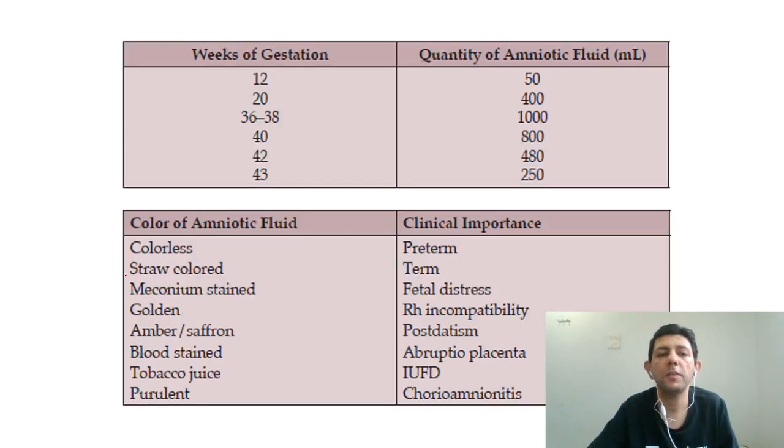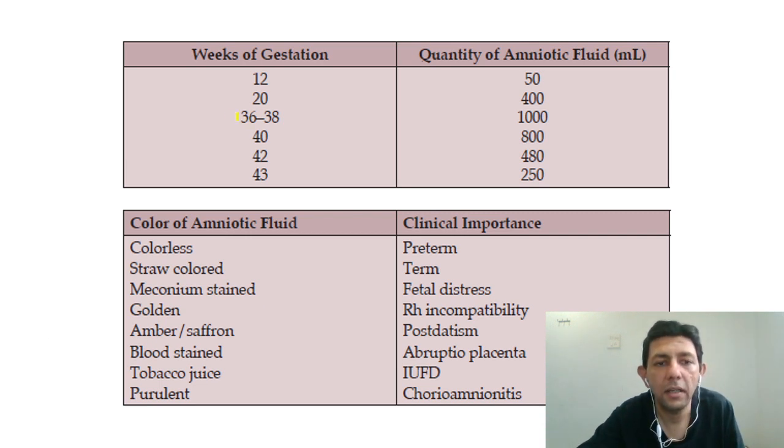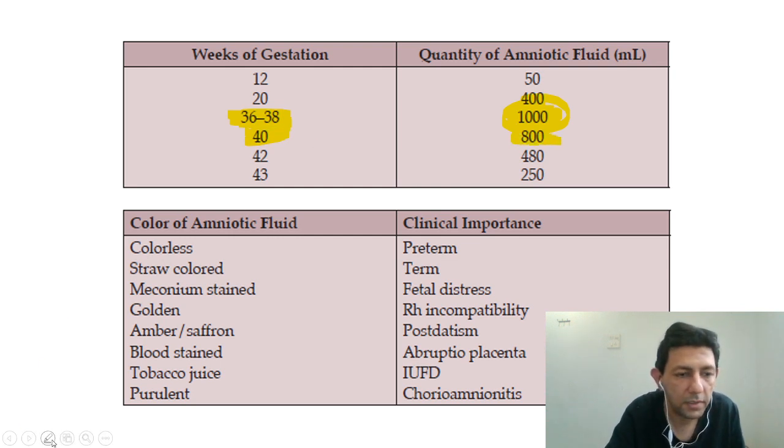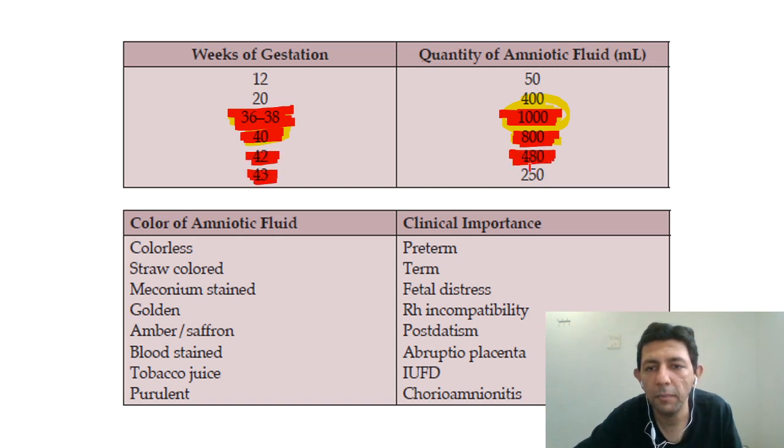Okay, so same thing, please pay attention. I don't expect you to remember all these numbers, but we should know these things, that at 36 to 38 weeks of gestation, the liquor is 1000 ml. Remember, I told you 1 liter, and at 40 weeks, the liquor will become 800 ml. So even if these two numbers you have kept in mind, that would be good enough. So 36 weeks, 1 liter or 1000 ml, 40 weeks, 800 ml, and as the days go by, 42 weeks, 43 weeks, liquor keeps on becoming 480, 250. That you just remember that there is